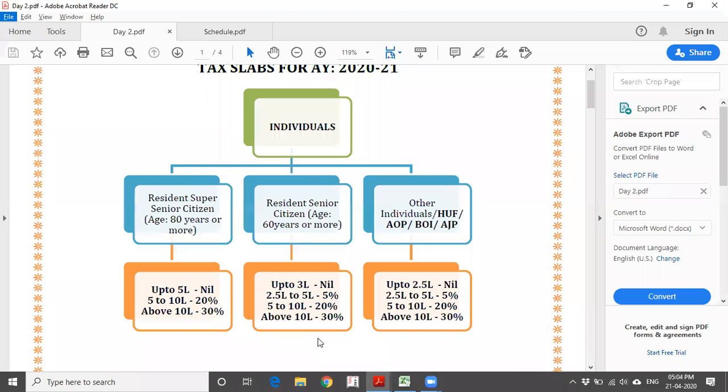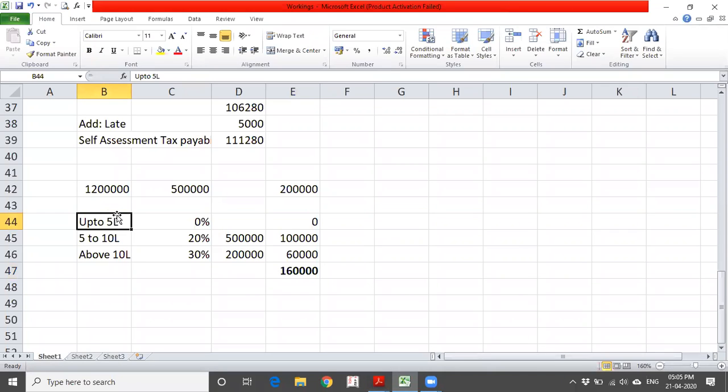In a similar way, if the same income is taken for a resident senior citizen, the basic exemption limit is 3 lakhs. Up to 3 lakhs it is nil. Then 3 to 5 lakhs, it was mistakenly shown as 2.5, but you need to take it as 3 lakhs to 5 lakhs, that is 5%. Then 5 to 10 lakhs, it is 20%, and above 10 lakhs, it is 30%. If we take the same income, up to 3 lakhs it is 0%.